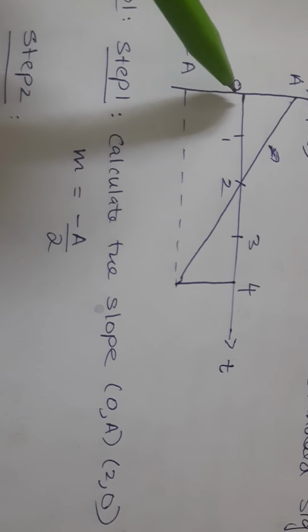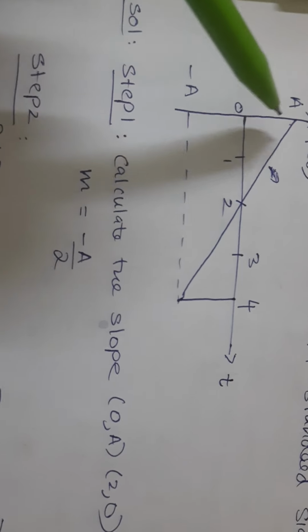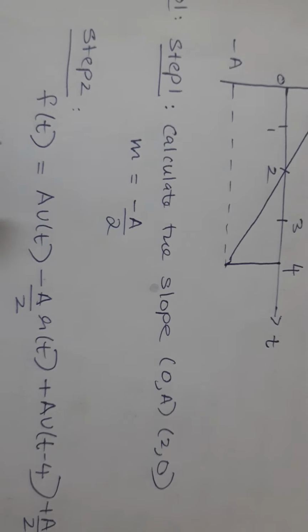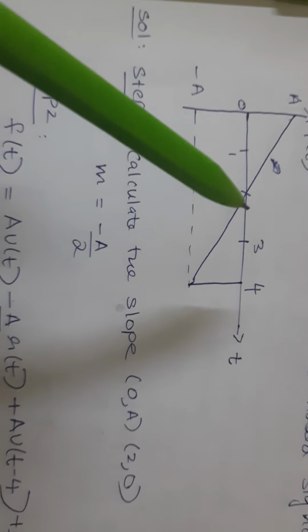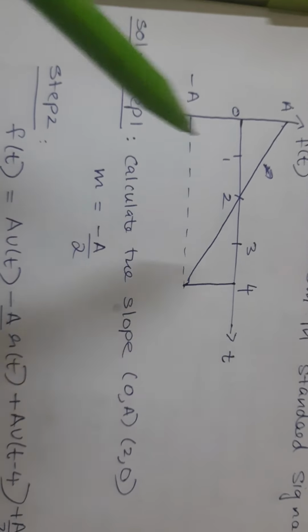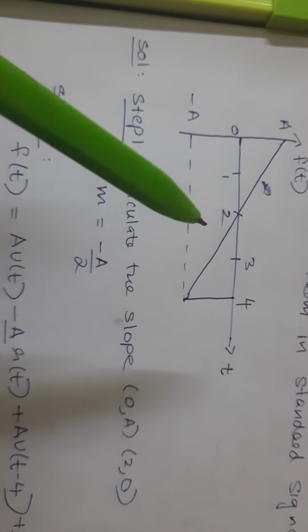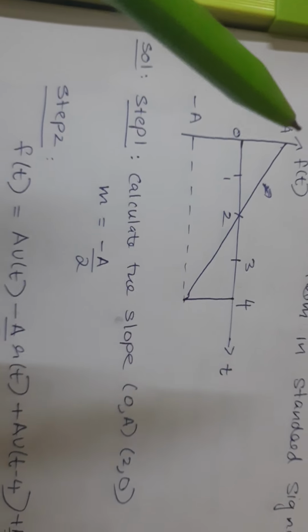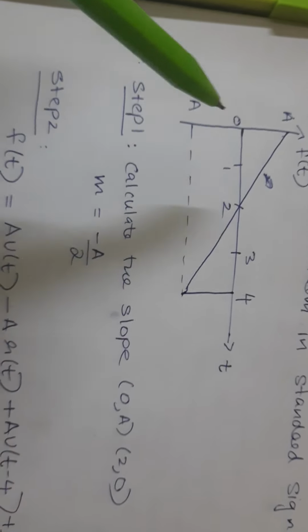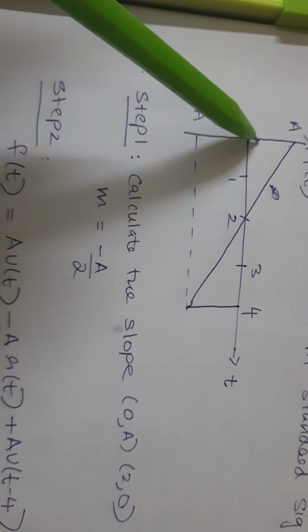Now initially it is at a jump of a. So a into u of t. My slope is minus a by 2. So minus a by 2, slope of a straight line is 0. So minus a by 2 minus 0, which is minus a by 2, into r of t. Why r of t? Because the ramp starts at t equal to 0.